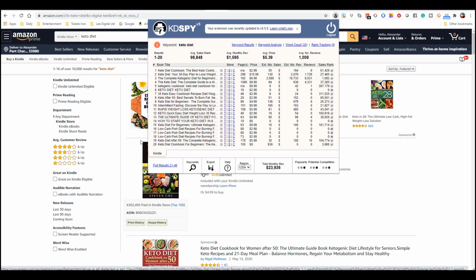It's going to reflect the demand that there is for this keyword, right? So you saw in the other one, there was 100 plus, 600. This one, 61,000, 27,000, 37,000. These numbers get updated on an hourly basis based on sales. So if you go after keto diet alone, a general book, there's more demand. It sells a lot better than, let's say, keto diet for women after 50.